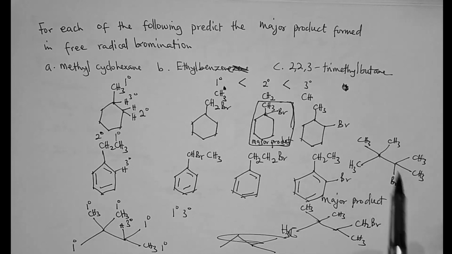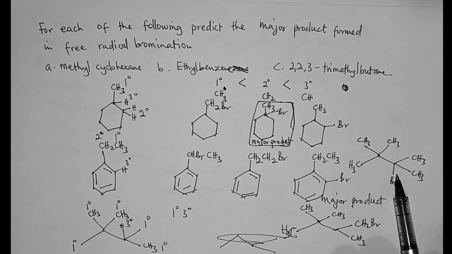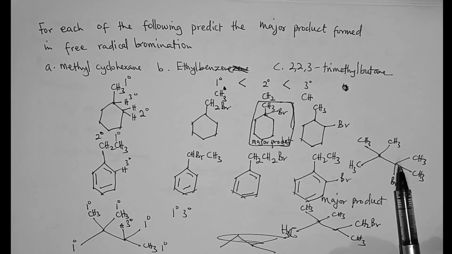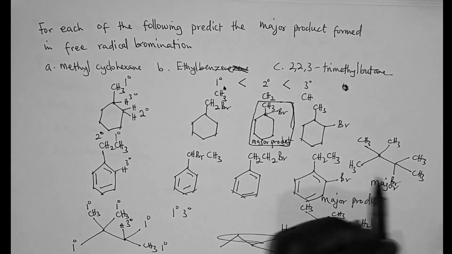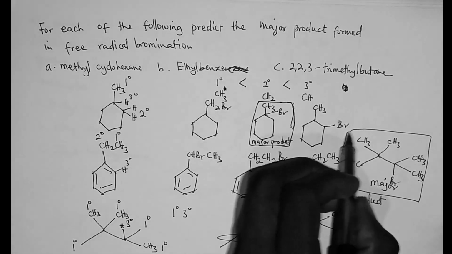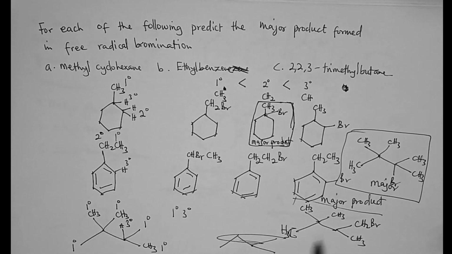Between these 2, this one is coming from a primary proton. It implies that this compound is less stable than this one, which is coming from a tertiary proton. And therefore the most stable product, or the major product, is this compound. So this is the major product, and this is the minor product.